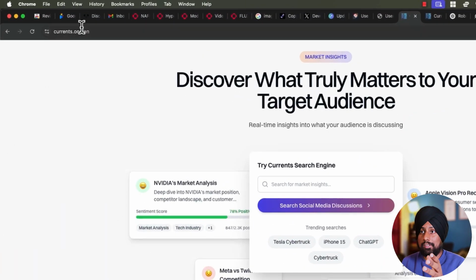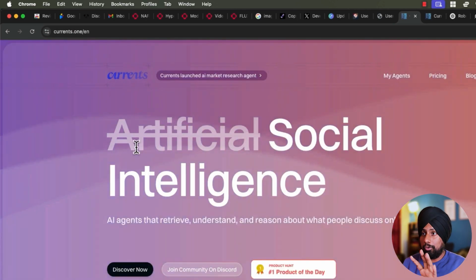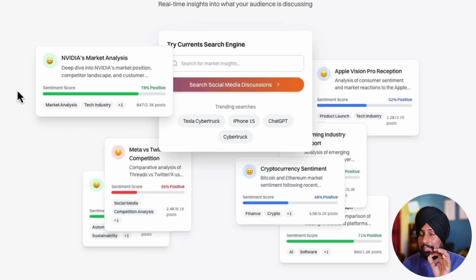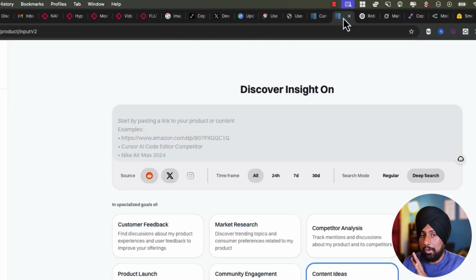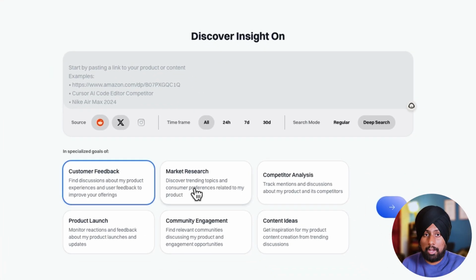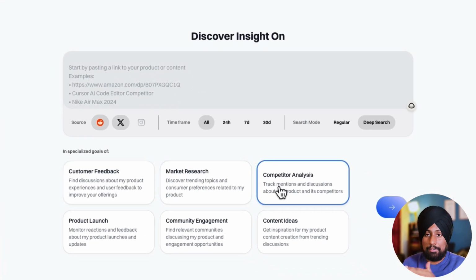You can do that with the help of this app called Currents.one. If you go to Currents.one, they have enabled an AI social media search engine using the X and Reddit database, and they have Instagram coming soon as well. With this tool, you can do various things. For example, customer feedback about your product, market research, just dive into each and everything.